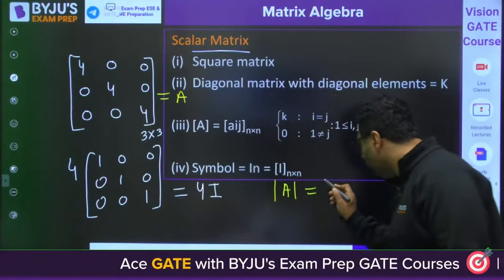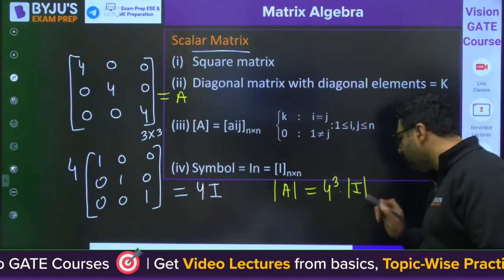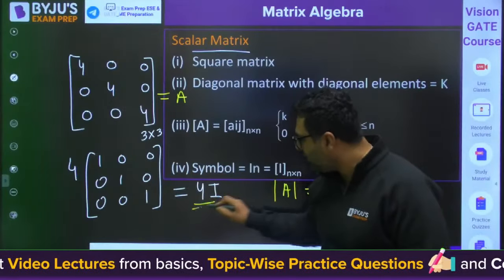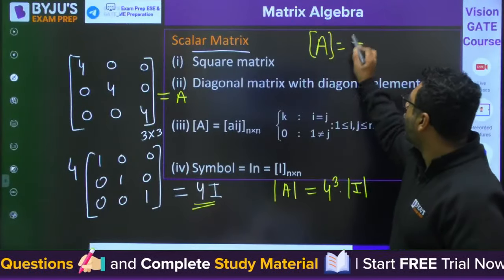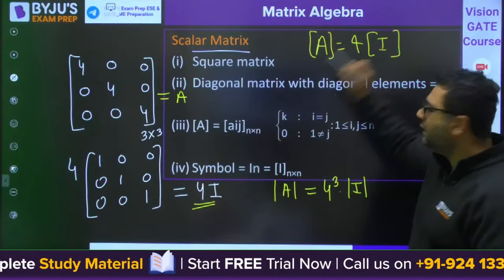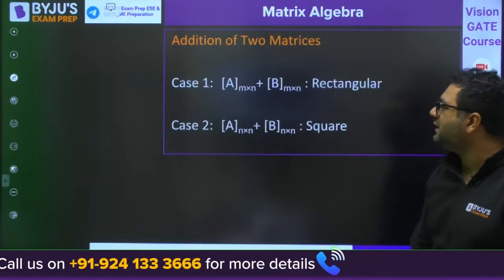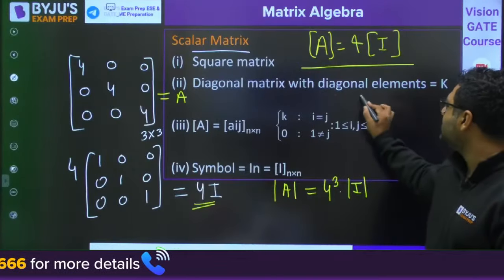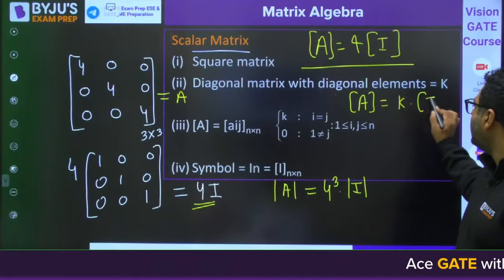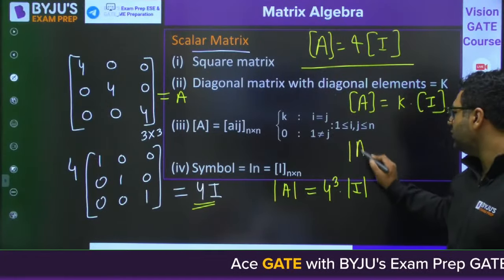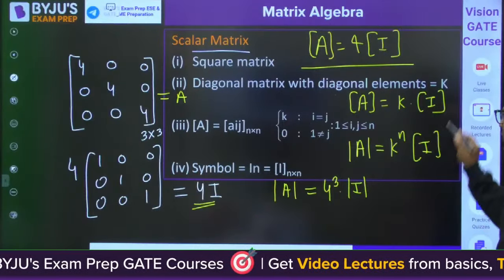So you would have 4 to the power 3 into the determinant of the identity matrix. But when we write it in the form of matrices, we can write A is equal to 4 times the identity matrix. If that constant is k, I am going to generalize it: a scalar matrix can be written as k times the identity matrix, but its determinant can be written as k to the power n if the order of the matrix is n.